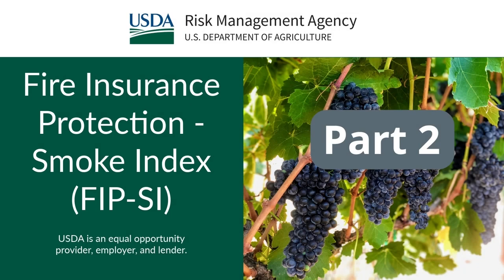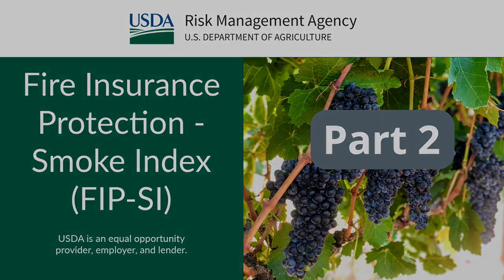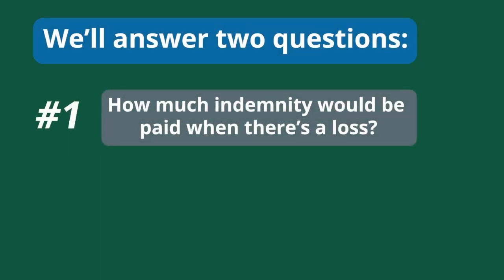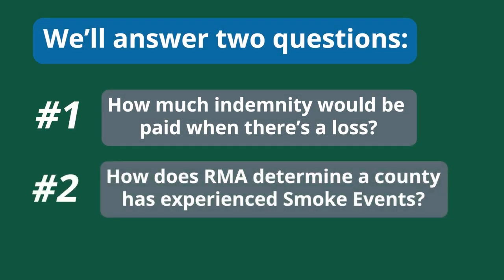In this video, we'll be discussing the Fire Insurance Protection Smoke Index endorsement for grapes in California. This endorsement is also known as FIP-SI. We'll answer two questions in this video. How much indemnity would be paid when there's a loss? And how does RMA determine a county has experienced smoke events?